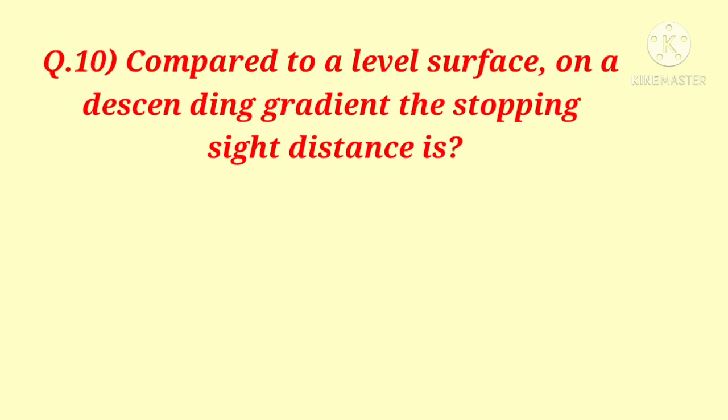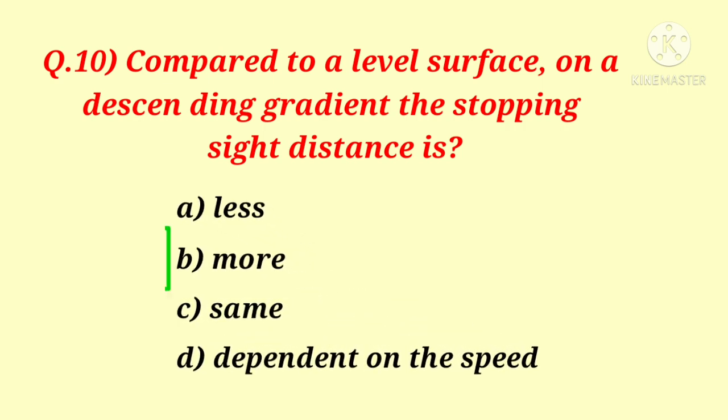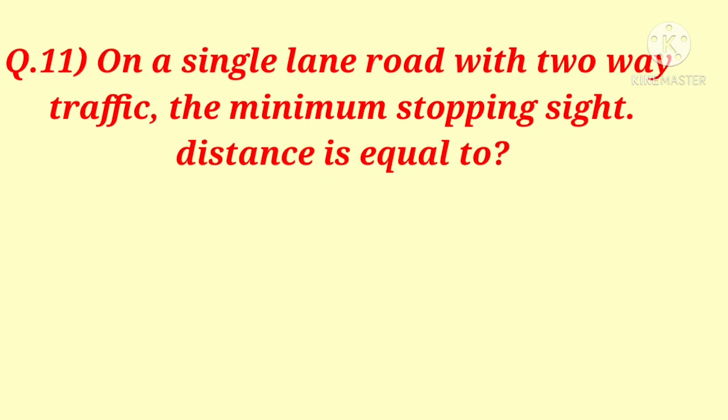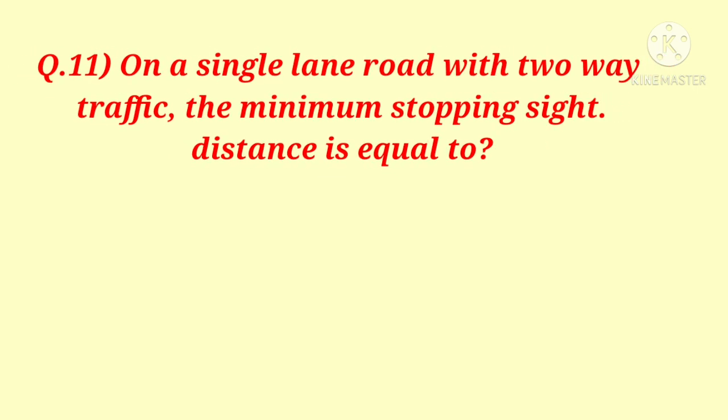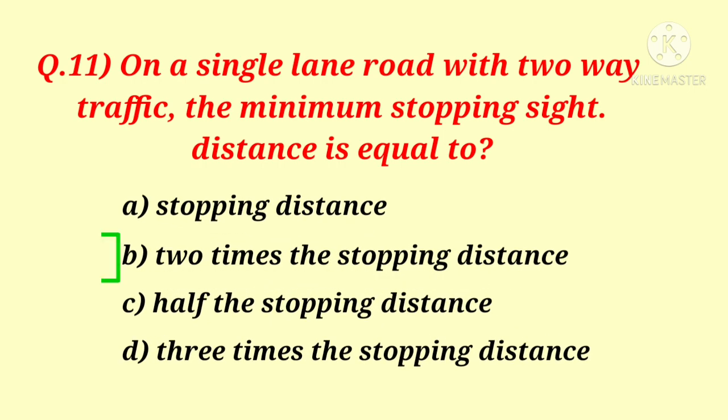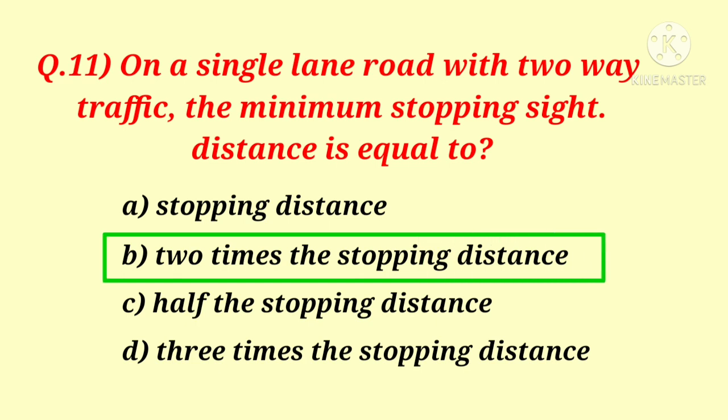Effective drainage. Question number 10. Compared to a level surface, on a descending gradient the stopping sight distance is. Following are the options, and option B is the right answer, more as compared to level surface. Question number 11. On a single lane road with two-way traffic, the minimum sight distance is equal to. Following are the options, and option B is the correct answer, 2 times the stopping sight distance.